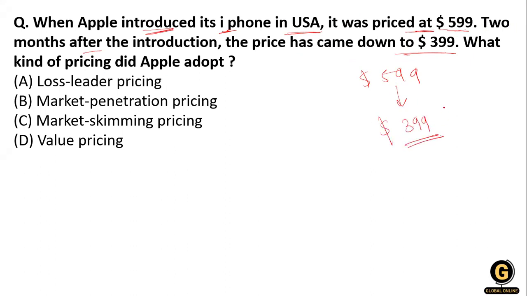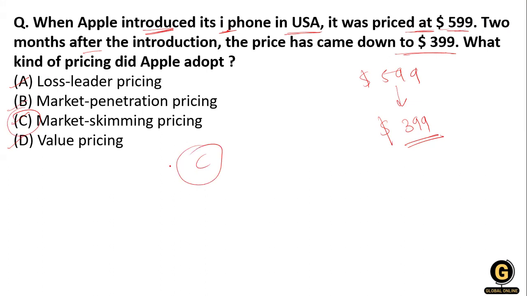So what is going on over here? In the introductory stage, he set a higher price, and after that he reduced his price. So what kind of pricing did Apple adopt? Option A, loss leader pricing. Option B, market penetration pricing. Option C, market skimming pricing. Option D, value pricing. So what will be the right answer for this question? Yes, for this question it is option C, market skimming pricing.